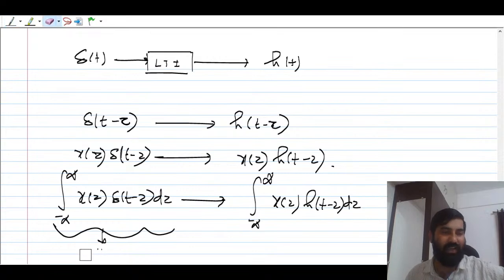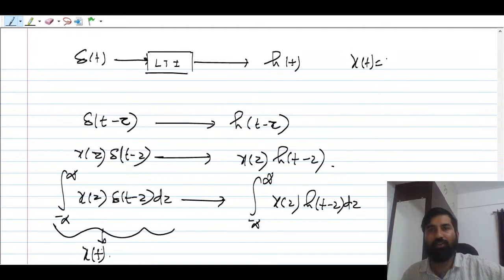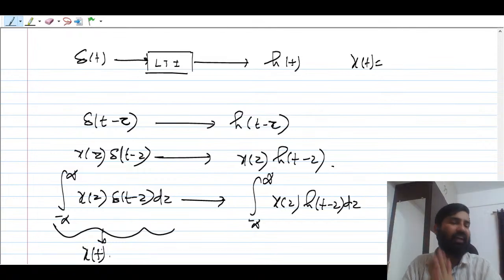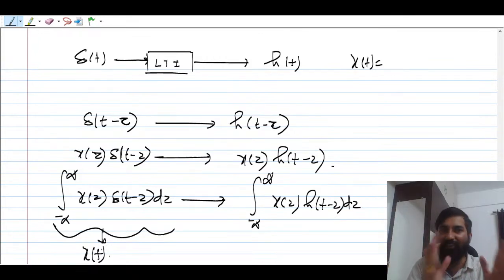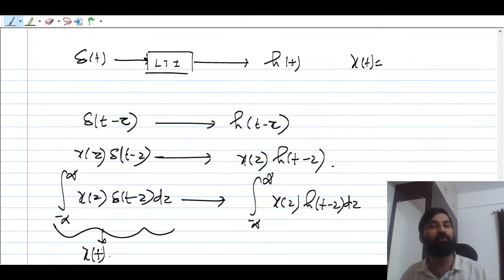So any signal x of t you are able to write with the help of delayed impulses. x of t is nothing but a linear combination of delayed impulses. x of t is an arbitrary signal, any signal, and you are able to write it as a linear combination of delayed impulses. If there is an integration, that is also a linear combination, because after all that is a continuous time signal. So we are integrating. If it were a discrete time signal, we would use summation there. That you have to understand.